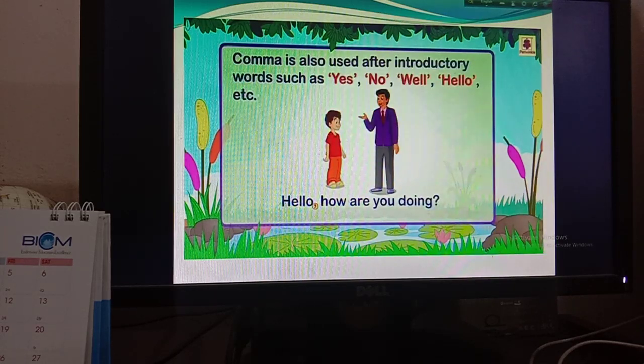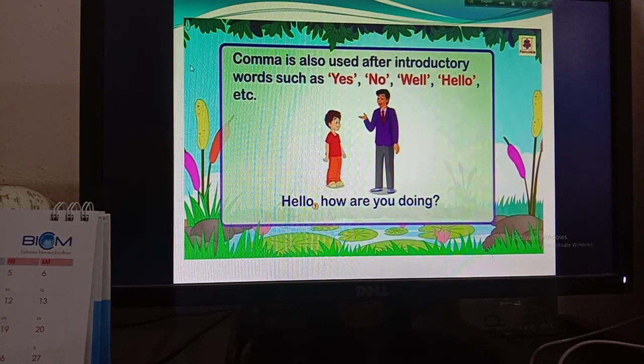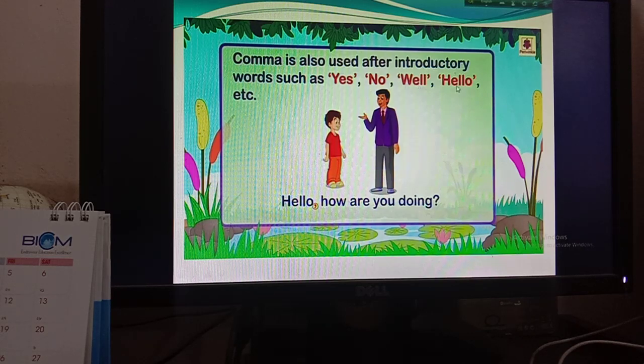Okay, there is one more example. Comma is also used after introductory words such as yes, no, well, hello, etc. So you have to remember that after yes, no, well or hello you have to put a comma. Example, hello, how are you doing? So after hello you have to put a comma. So remember these 4 words, yes, no, well and hello. After these 4 words you have to put a comma.